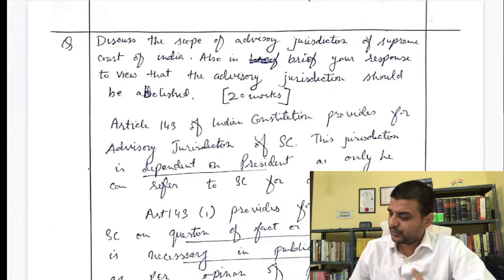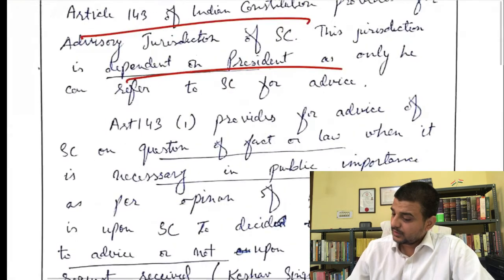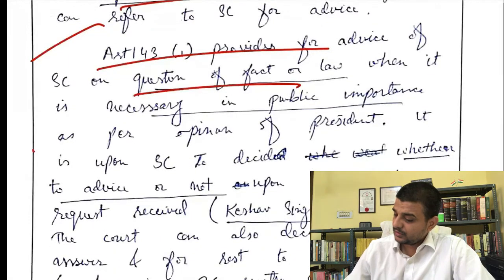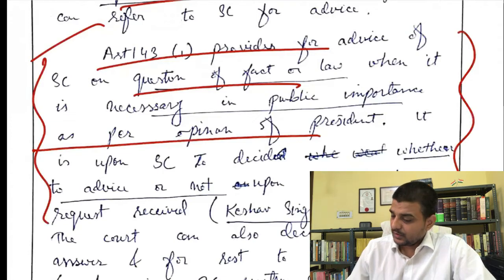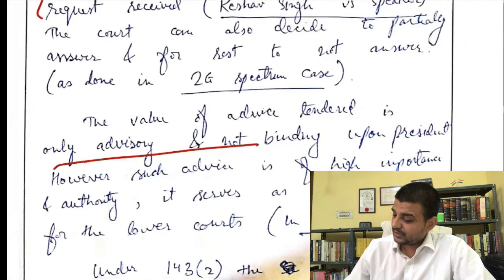I have taken 4 papers for today. Discuss the scope of advisory jurisdiction of the Supreme Court. Okay, we have provided the criticism. We have talked about the advisory jurisdiction only, provides for fact or law. We have written about the advisory jurisdiction as given in the constitution, that is okay. Then the value of advisory, not why you are writing, you have to write the criticism part.